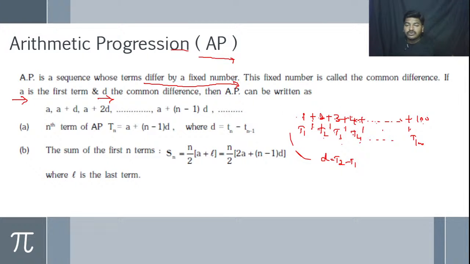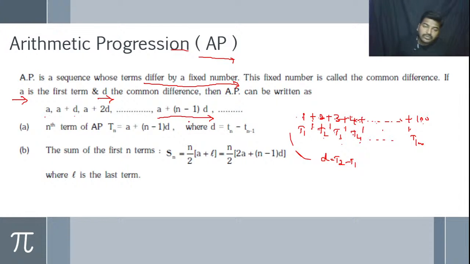So by using this example, we generally denote the arithmetic progression as A, A plus D, A plus 2D, and so on up to A plus (n minus 1) into D. This is the general form of an arithmetic progression, where A is the first number, D is the common difference, and the nth term of an AP is A plus (n minus 1) into D.